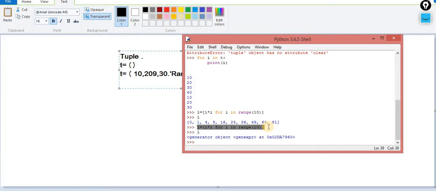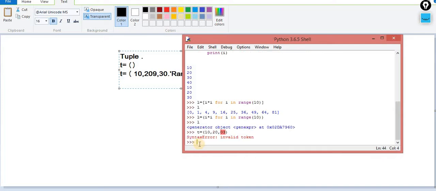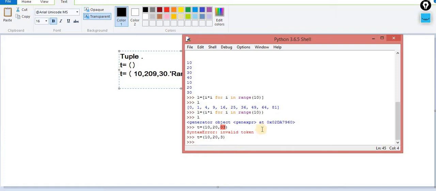Now what exactly is it? It is a generator object. It will be treated as a generator. Otherwise, if I write it like this, then it is a tuple. Sorry, it is a tuple. This is the concept of the tuple.